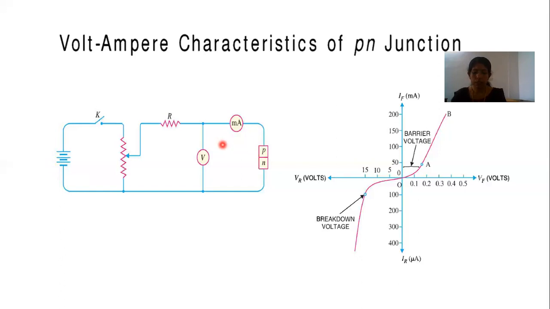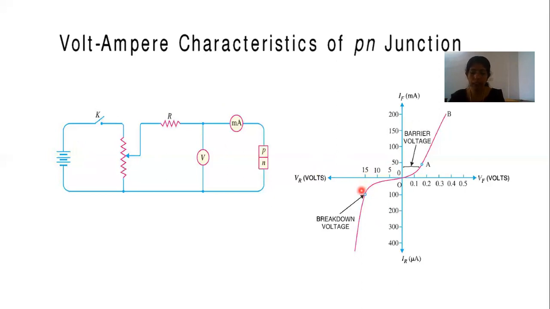If we apply a reverse voltage across the diode, the characteristics will be like this. When we apply a reverse biased voltage of a small value, there will be a slight current through it, due to leakage current from minority carriers. There will be some minority carriers, so they produce a leakage current, which is represented by this region. But if we increase the reverse biased voltage to a very high value, more than 15, what will happen?